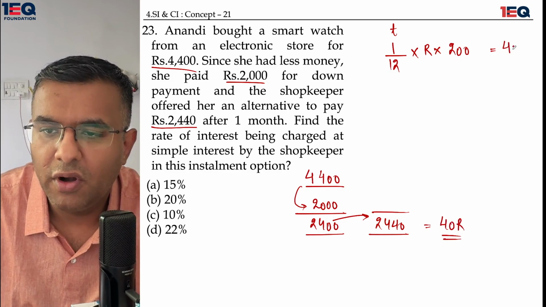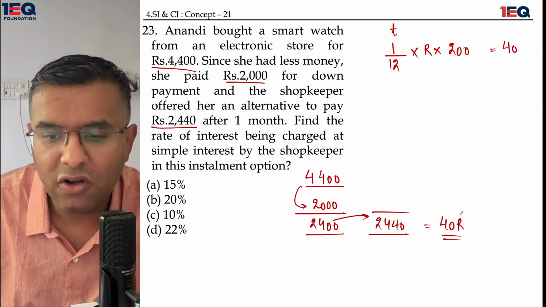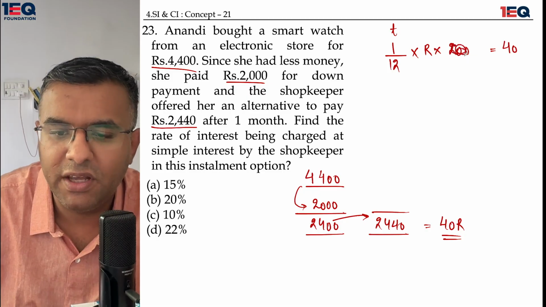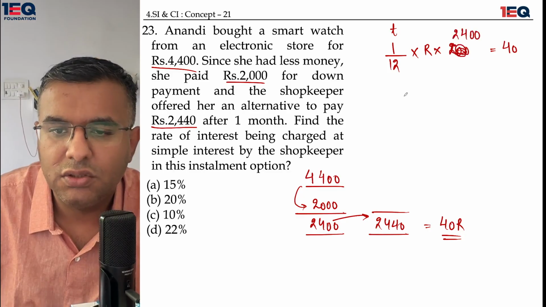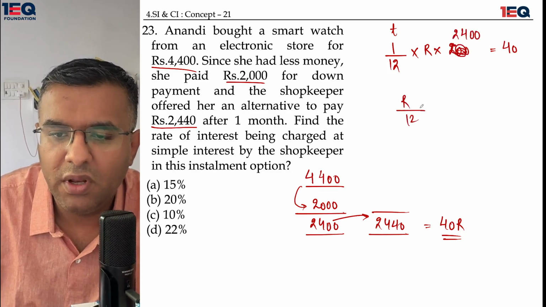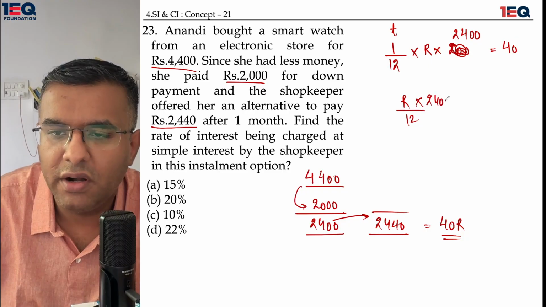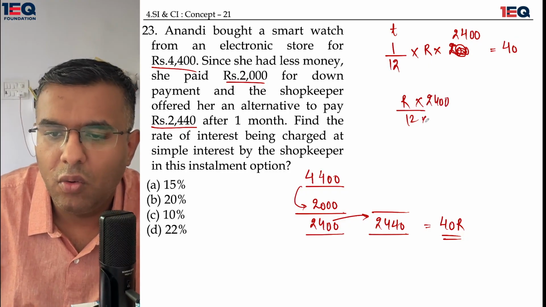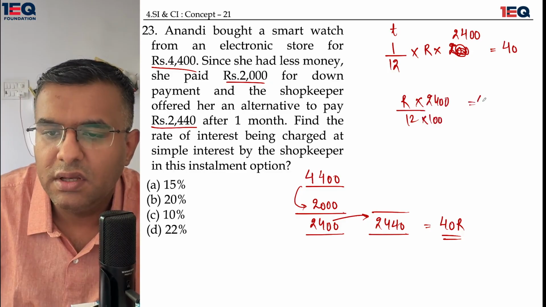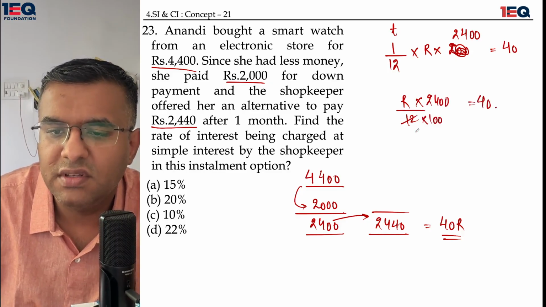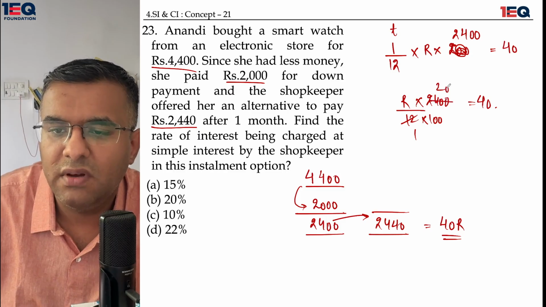That component of 40 rupees was applicable on the loan of 2400 rupees. So this means R by 12 multiplied by 2400 whole upon 100 is equal to 40. This is 12 ones are. This is 12 200s are.